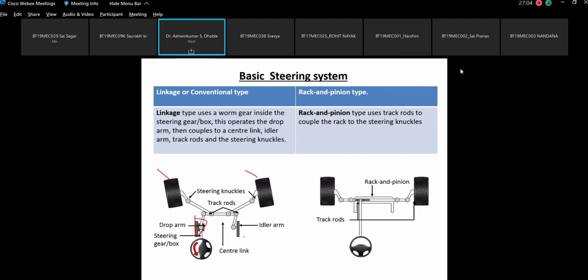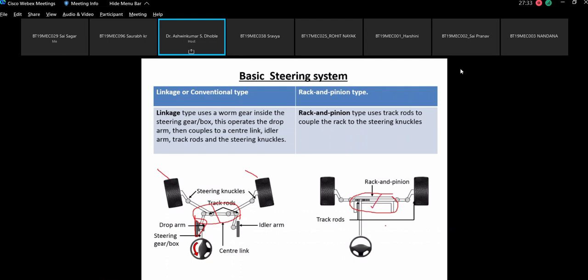So this is the conventional type. And in the rack and pinion type, actually you eliminate this particular portion completely and you use a rack and pinion kind of system here, so that the steering is coupled with the pinion, and this is basically the rack, and uses a track rod to couple the rack to the steering wheel. The other part is same, only this part is replaced. That means this part is replaced here.